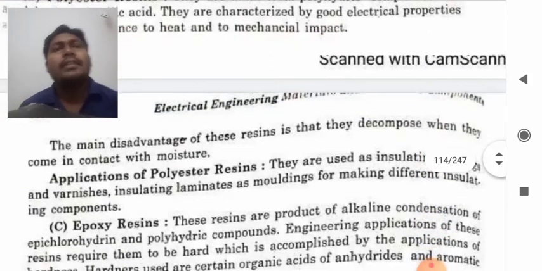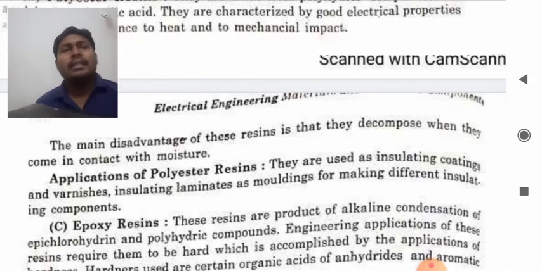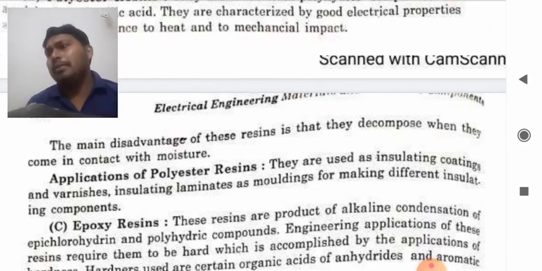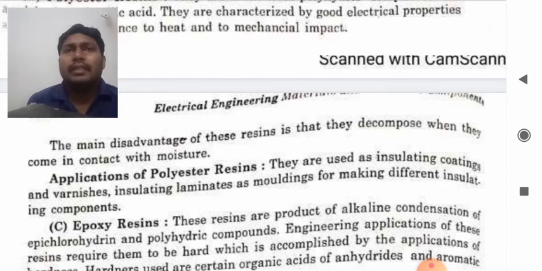The disadvantage of this resin is that it decomposes when it comes in contact with moisture. So the only problem with this kind of material is moisture. If moisture is added, then they will be easily decomposed.